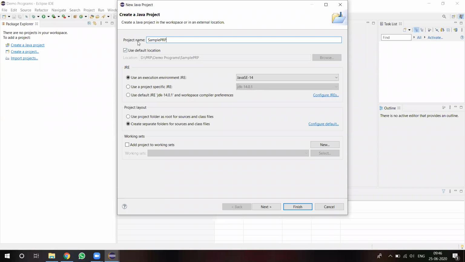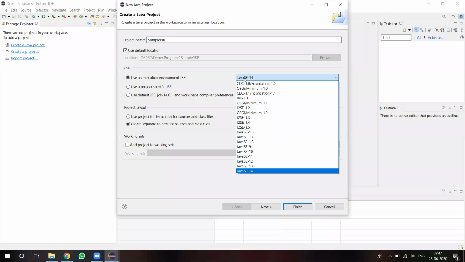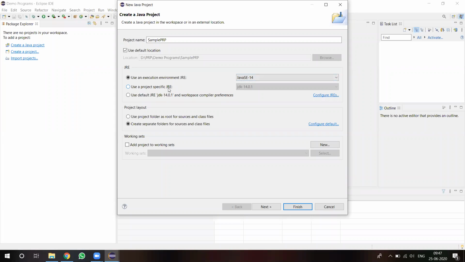So this is the project name we have to specify, and after that this is the location where the project will be stored. By default it takes the location of the workspace you are opening. After that, this is the very important thing. Here we have to choose the executable environment, that is, where we have to execute this particular project.